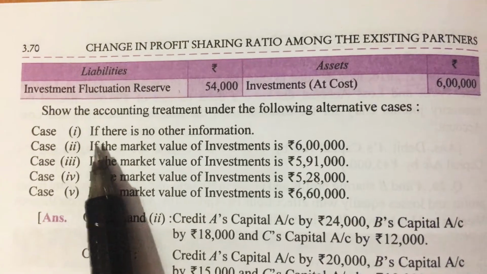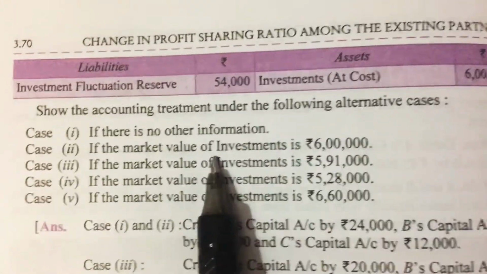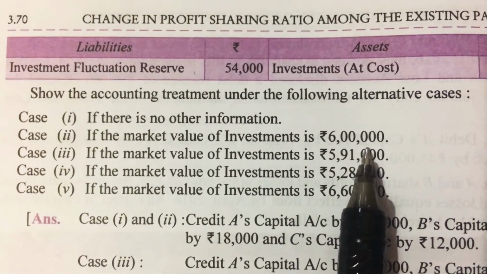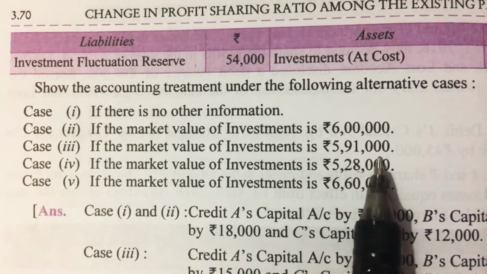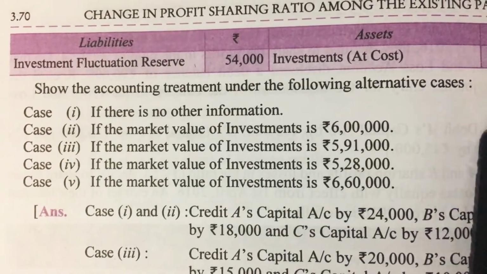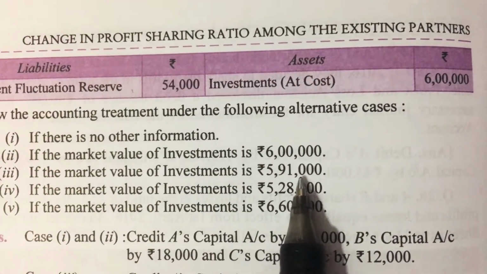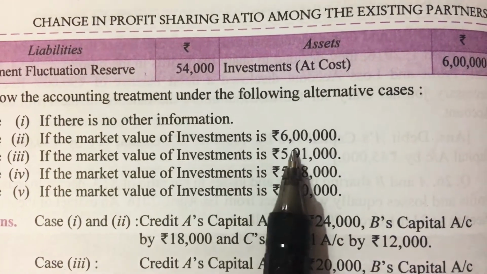Case 1, if there is no other information. Case 2, if the market value of investment is rupees 6 lakh, that means no profit, no loss. Case 3, if the market value of investment is rupees 5,91,000, book value is 6 lakh, that means a loss of rupees 9,000, and the amount of loss is less than the amount of reserve.